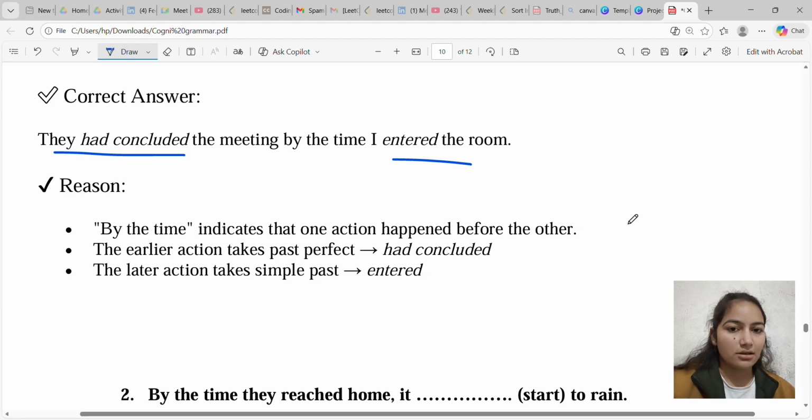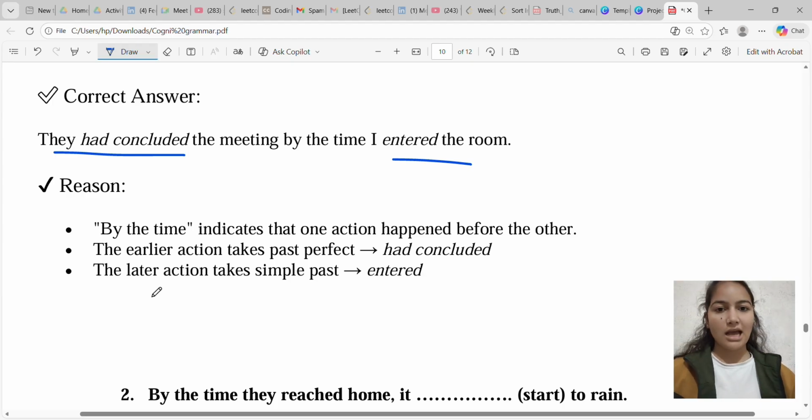Let's see the reason. Whenever there is a by the time in the sentence, it indicates that one action has already happened before the other action. The earlier action takes a past perfect tense and the later action takes a simple past.